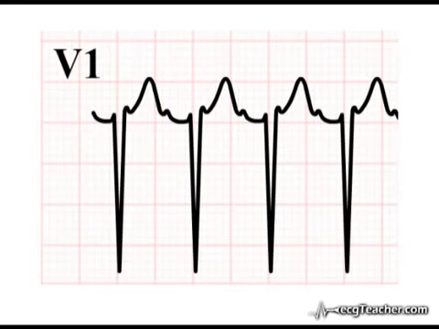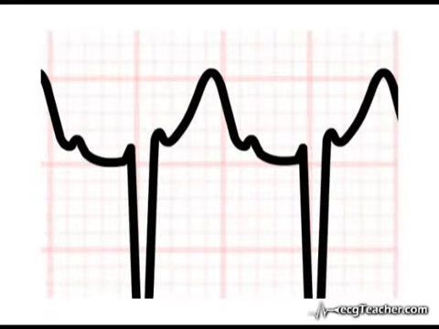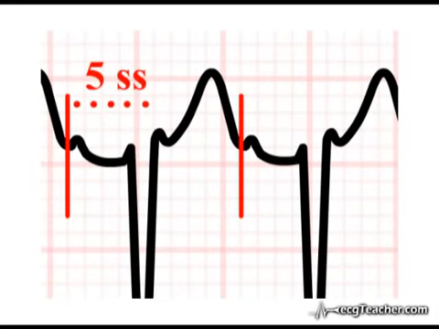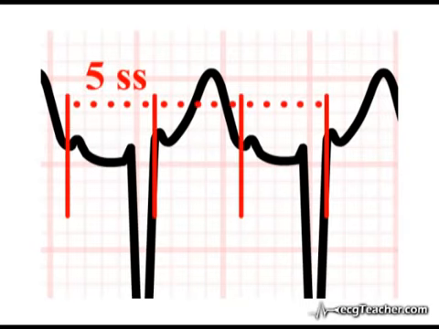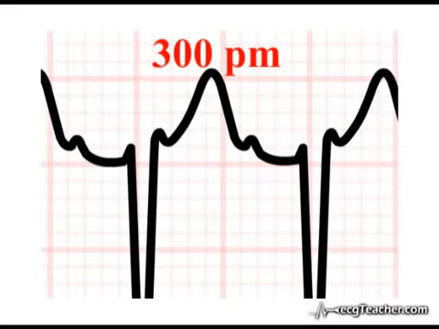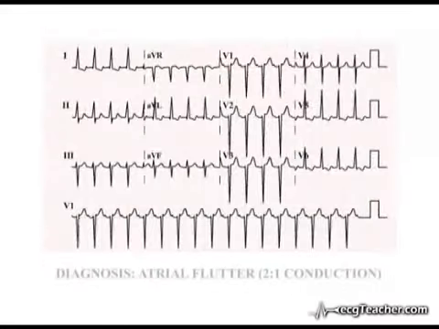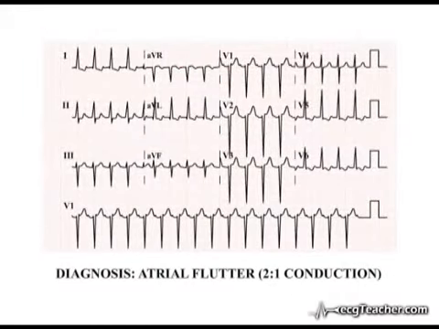It could be. However, closer analysis of the readout at a point exactly halfway between P waves shows this consistent distortion of the QRS complex. It is of the correct orientation and represents P wave activity fused with the terminal portion of the QRS complex. So atrial depolarization is occurring at a rate of once every large square, that is 300 times per minute. This is atrial flutter with 2-to-1 conduction.